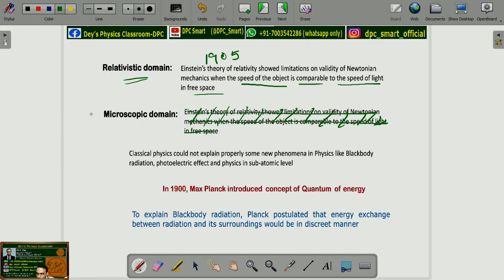And the second domain, which is microscopic domain, that means phenomenon in the subatomic level or microscopic level. So phenomenon in microscopic domain.